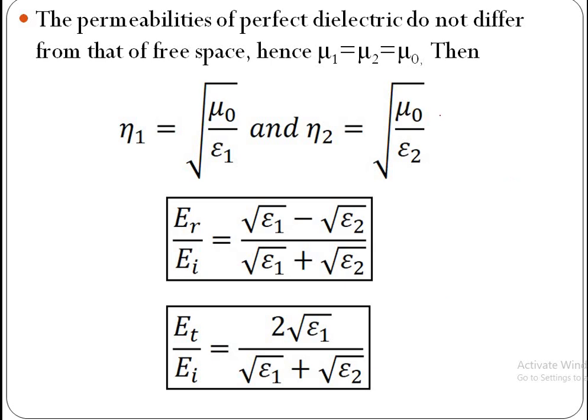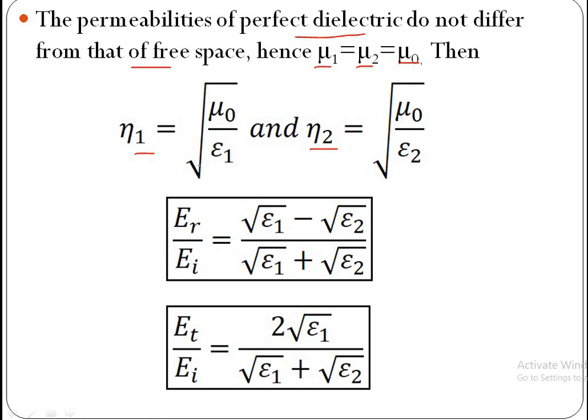The permeabilities of a perfect dielectric do not differ from that of free space. Hence, mu1 is equal to mu2 is equal to mu naught. That means there is no change in permeability from medium 1 to medium 2. Both are equal to the permeability of free space. Then eta 1 is equal to square root of mu naught by epsilon 1 and eta 2 is equal to square root of mu naught by epsilon 2.